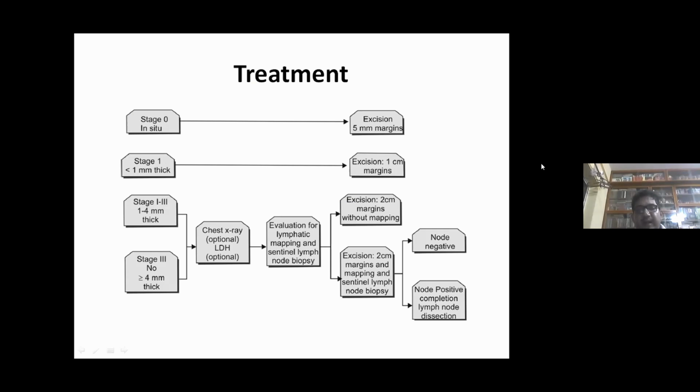Evaluation for lymphatic mapping and sentinel lymph node biopsy. If it is there, excision with 2 centimeter margin without mapping, or excise with 2 centimeter margin and mapping and sentinel lymph node biopsy. If node negative, go for the treatment, and if node positive, completion lymph node dissection or other therapies like molecular targeted or immunotherapies.